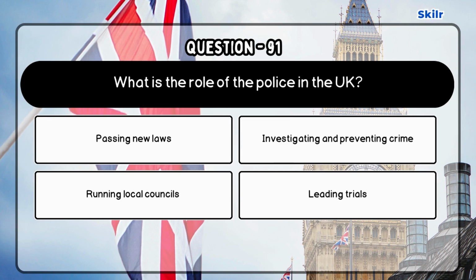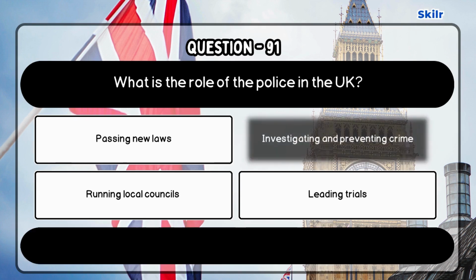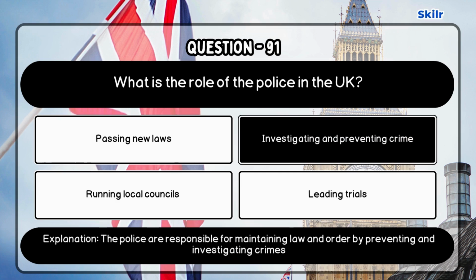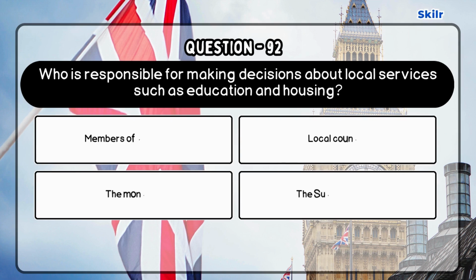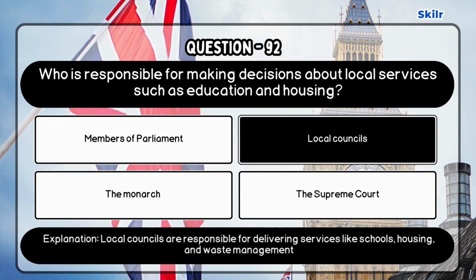Question 91. What is the role of the police in the UK? Correct answer is investigating and preventing crime, as the police are responsible for maintaining law and order by preventing and investigating crimes. Question 92. Who is responsible for making decisions about local services such as education and housing? Correct answer is local councils, as local councils are responsible for delivering services like schools, housing, and waste management.